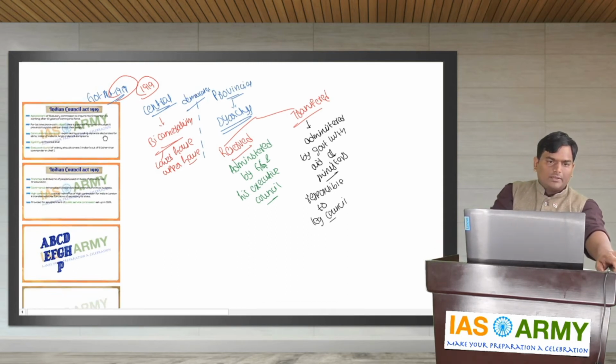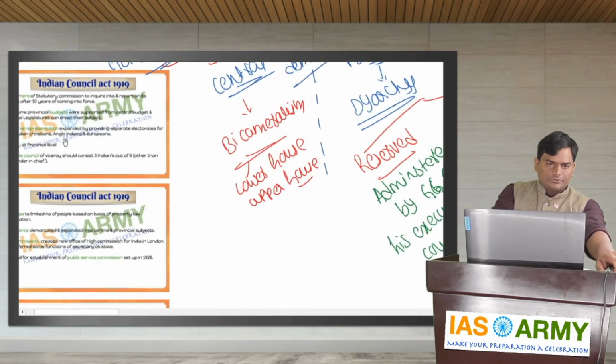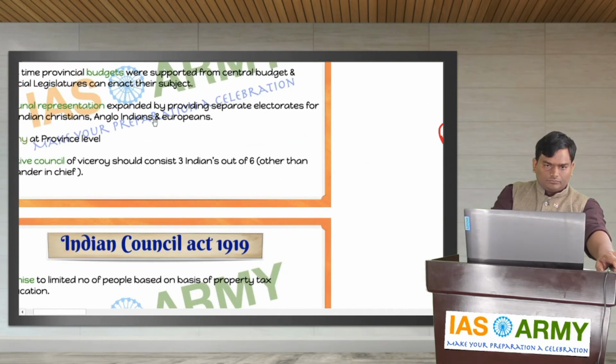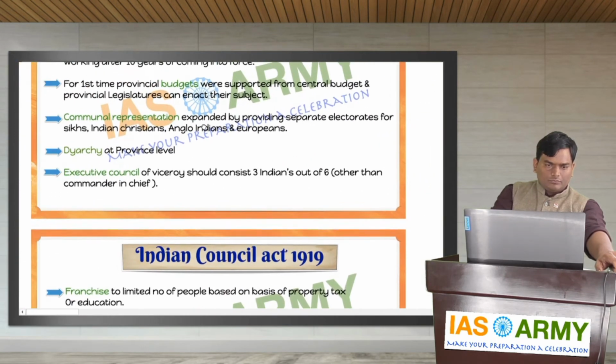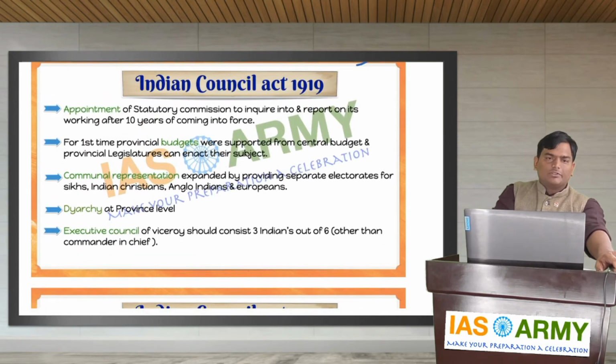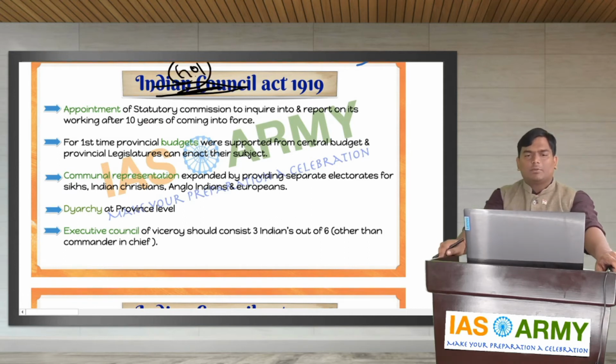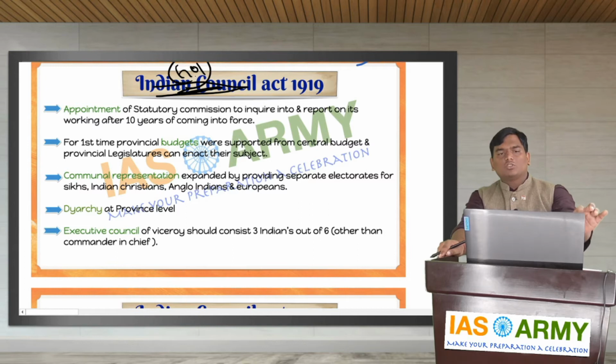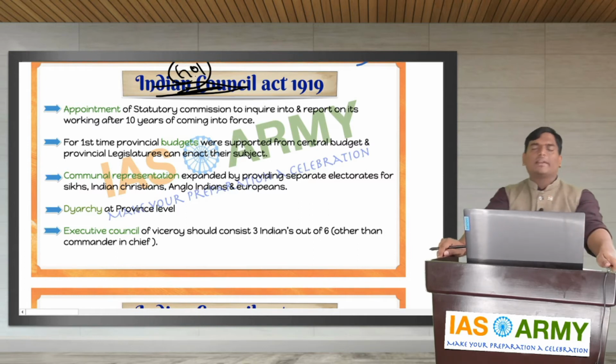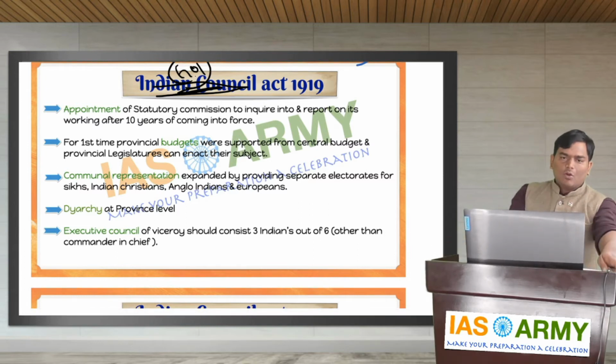Now coming to the other important provisions. My dear friends, a big blunder: this is not Indian Council Act, this is Government of India Act 1919. Please make note of it. Sir, what are the important provisions of this act?